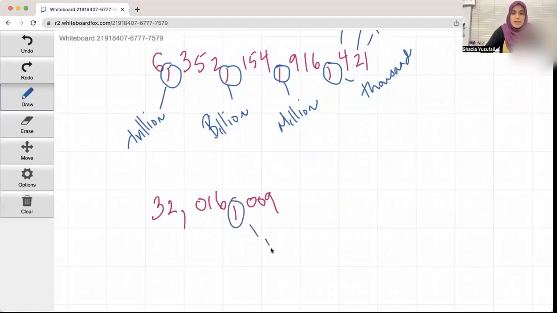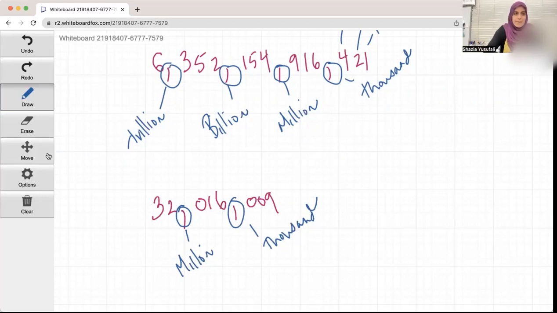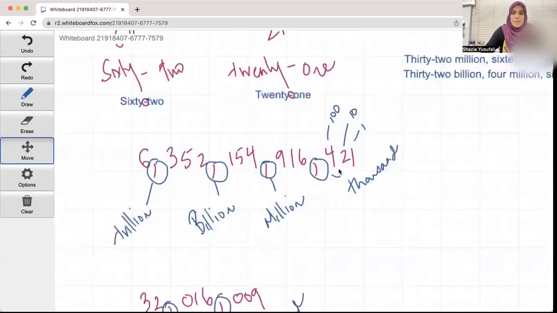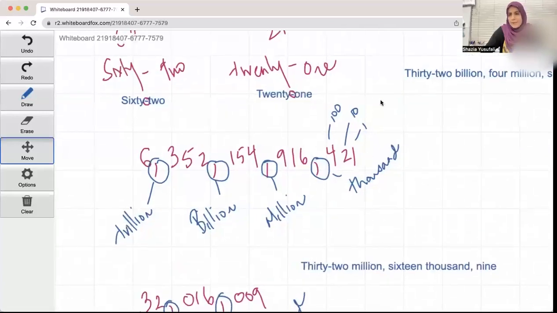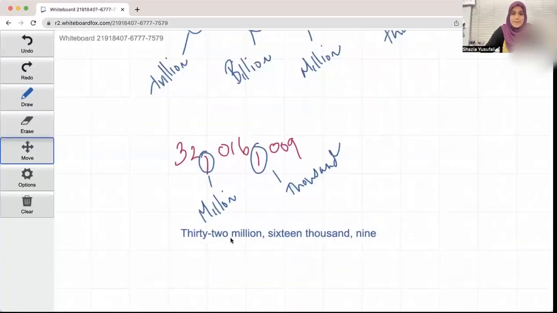The first one is 1,000, and the second one is 1,000,000. So now that we know our commas, 32,016,009.